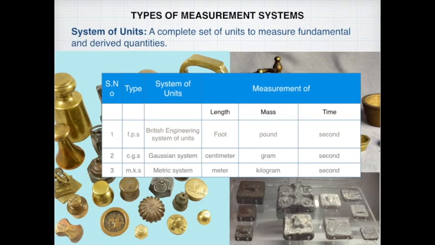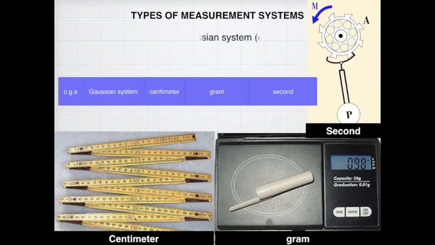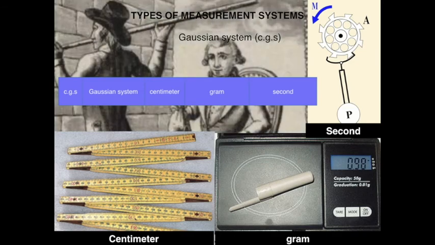Of the systems of units, one is the FPS system, the CGS system, and the MKS system. The FPS system is the British engineering system of units, in which length has the unit in foot, pound is the unit of mass, and second is the unit of time. In CGS system, that is the Gaussian system, the unit of length is given in centimeter, gram is the unit of mass, and second is the unit of time.